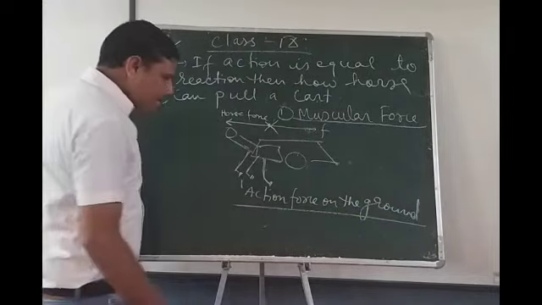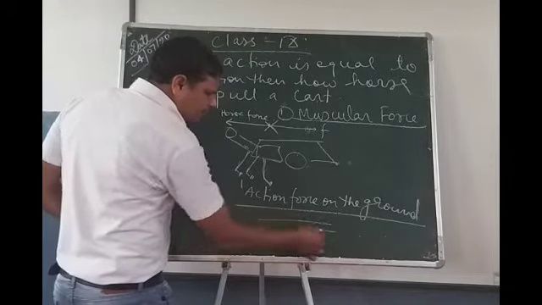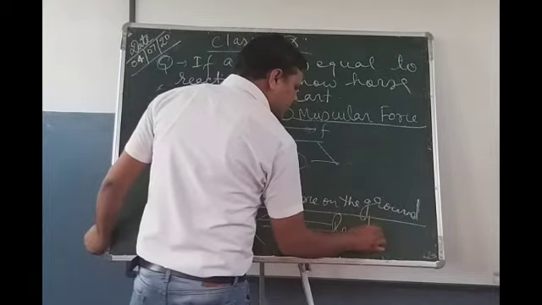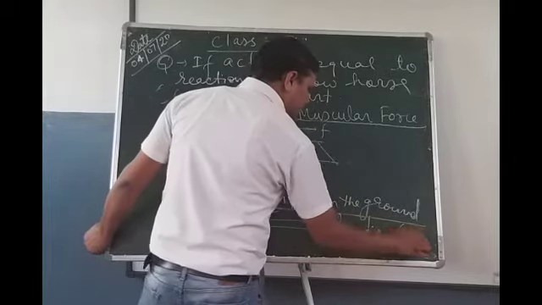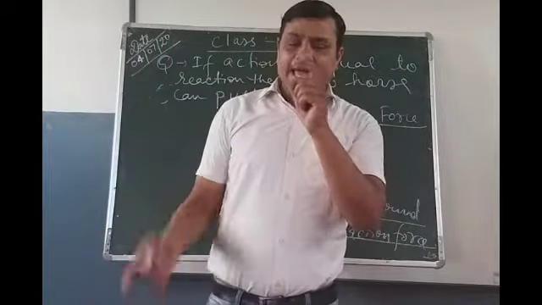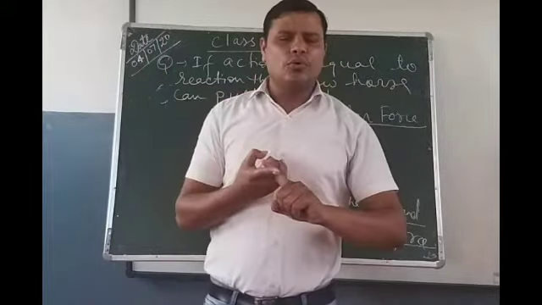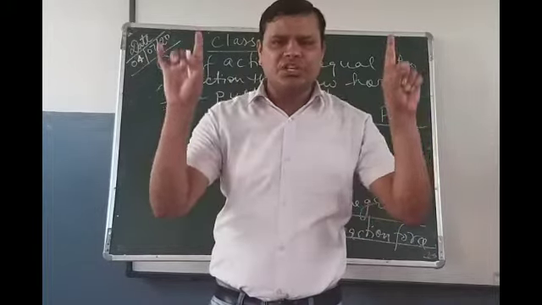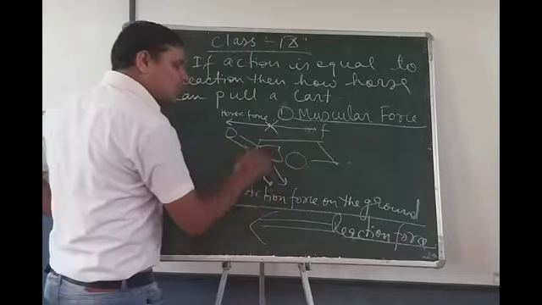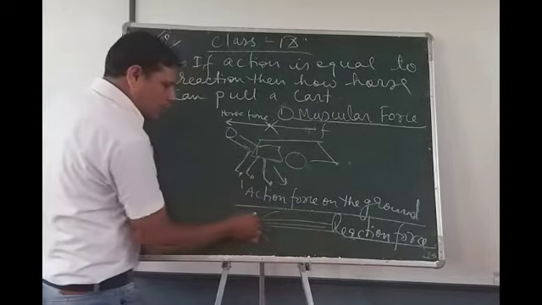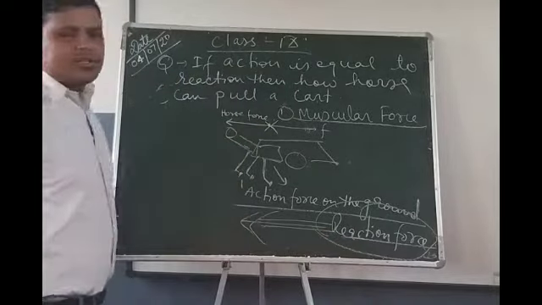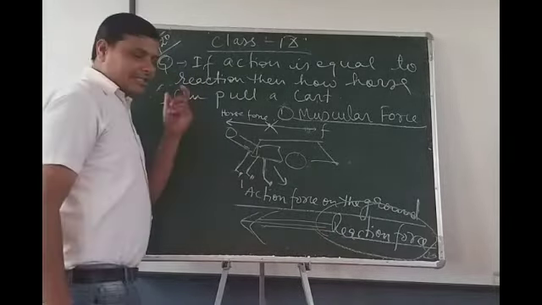On this behalf, now the ground is providing the reaction force. And one thing you must be careful about is that action and reaction force must act on two different bodies. So action force is toward the ground, reaction force will be toward the forward, and due to this reaction force a horse can pull a cart.